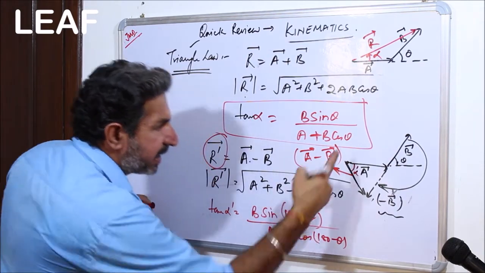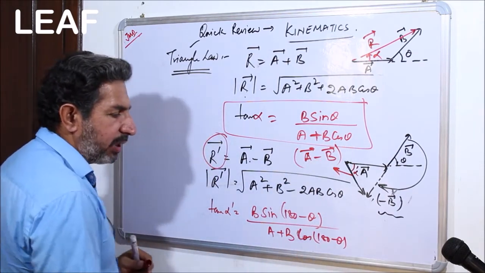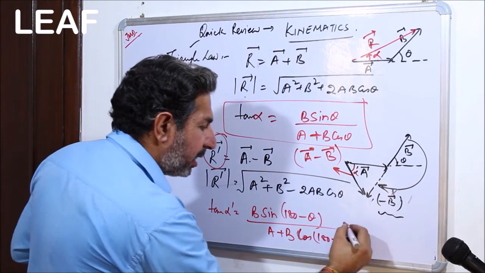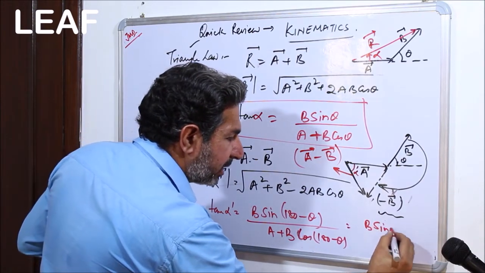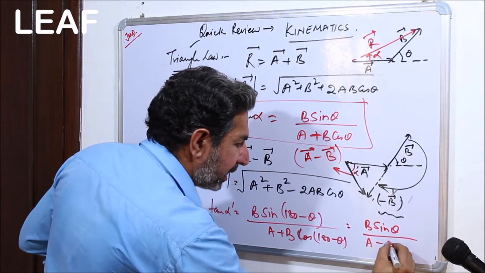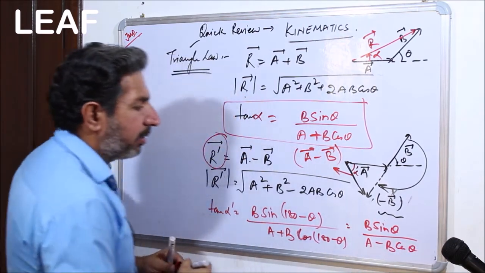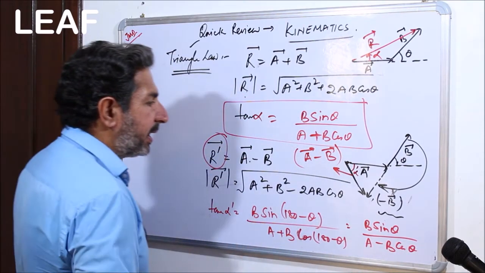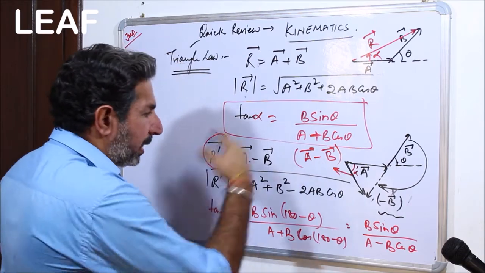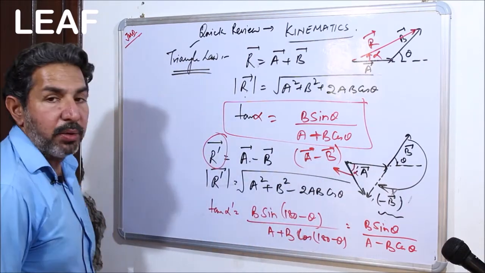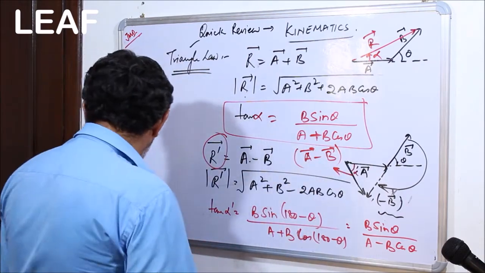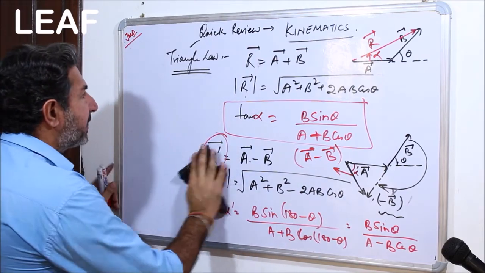Just replace this theta by 180 minus theta and you are going to get the exact result. So it will come out to be B sin theta upon A minus B cos theta, right? So this is going to be tan alpha prime in this A minus B workout. I think the point is clear. Now let's move on to the next.